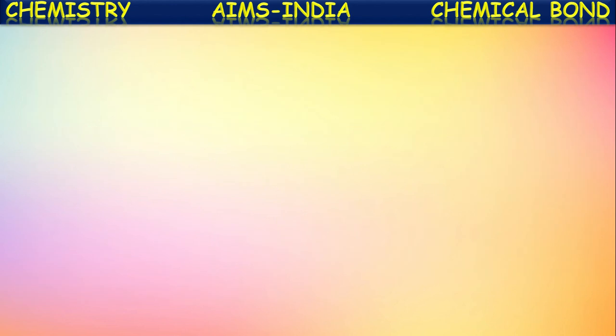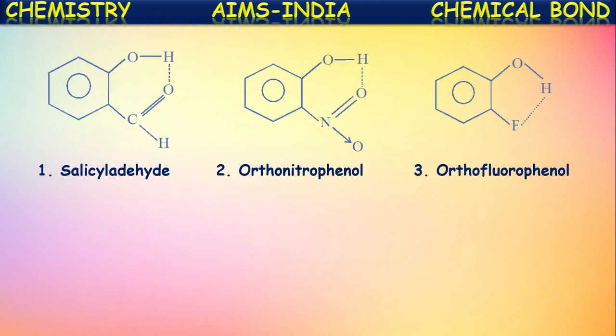Next, some other examples for this intramolecular hydrogen bonding. See here, certain organic substances are mentioned. No need to worry about the molecular formulae. Just observe how the hydrogen bonding is occurring. This one is called salicylanilide. In this molecule, between the electropositive hydrogen atom and the electronegative oxygen atom of the same molecule, this attraction is occurring because of polarity. This is called hydrogen bonding and it is happening within the same molecule. That is why it is called intramolecular hydrogen bonding.